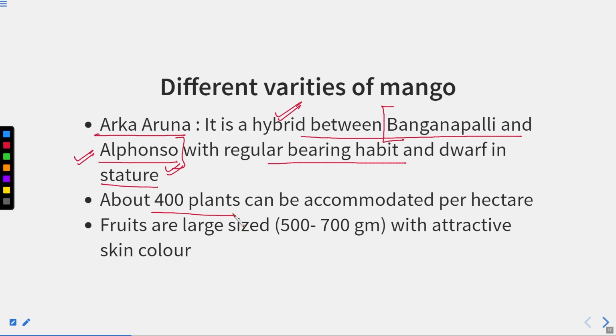And about 400 plants can be accommodated per hectare. So you can see the number of plants here gets reduced, right? And fruits are large size, that is 500 to 700 gram with an attractive skin color. So this is the speciality of the Arka Aruna.